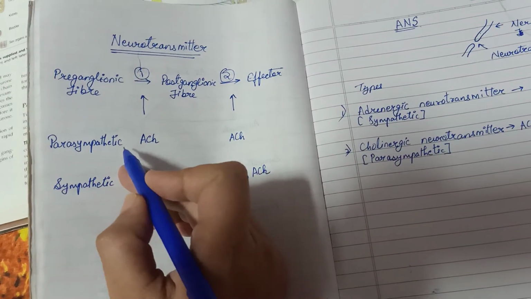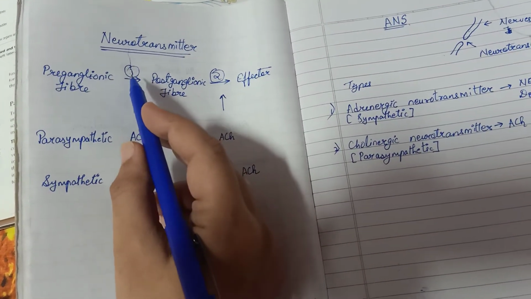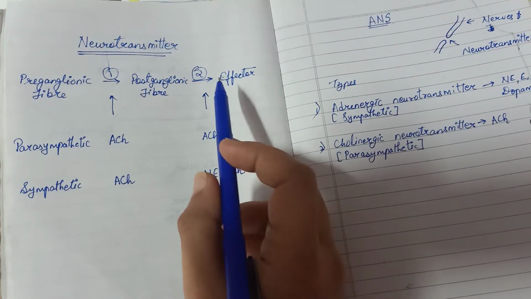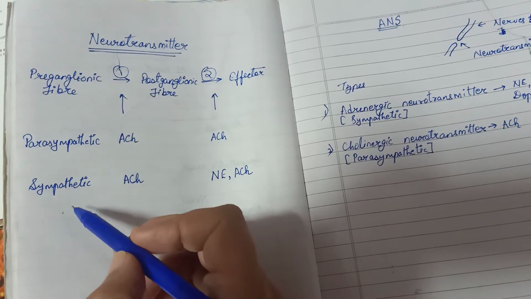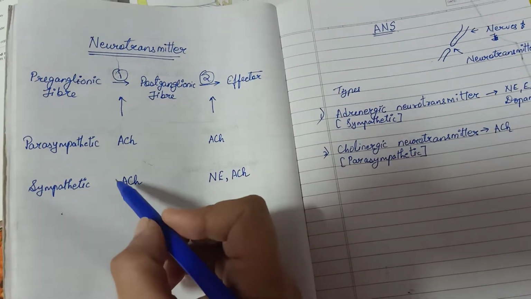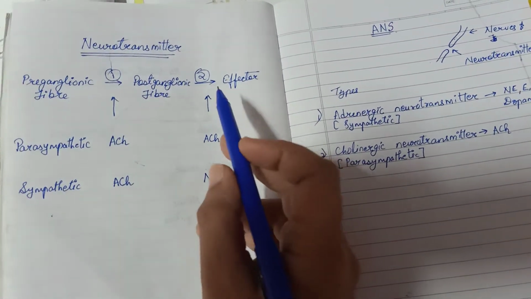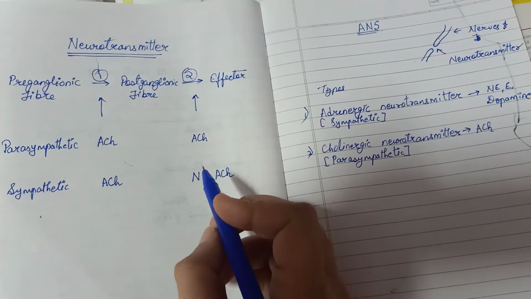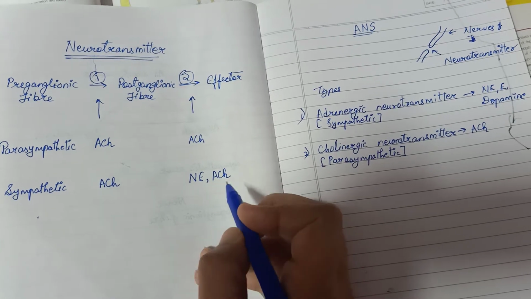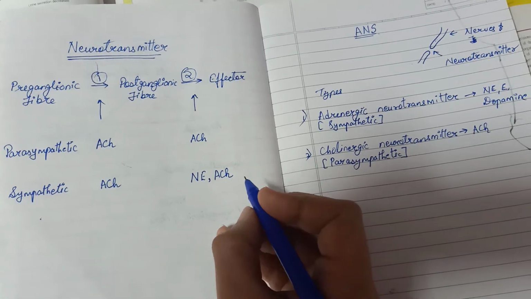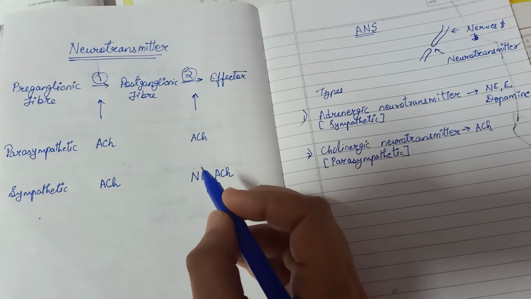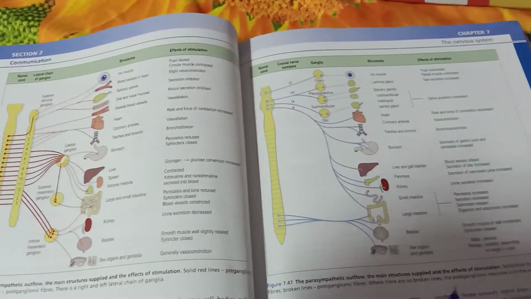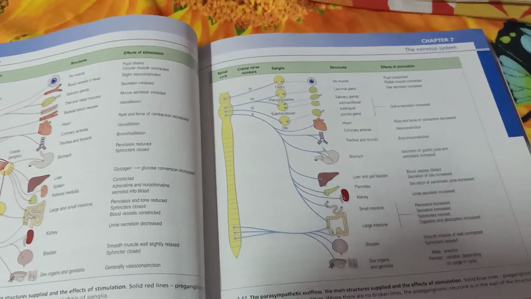So under parasympathetic, at step 1, acetylcholine acts as a neurotransmitter, as well as at step 2, acetylcholine acts as a neurotransmitter. Under sympathetic division, at step 1, acetylcholine acts as a neurotransmitter, but at step 2, near the effector, either norepinephrine is released or acetylcholine is released in very minor quantity. Predominantly norepinephrine is released. Now we will see the diagram of parasympathetic outflow.